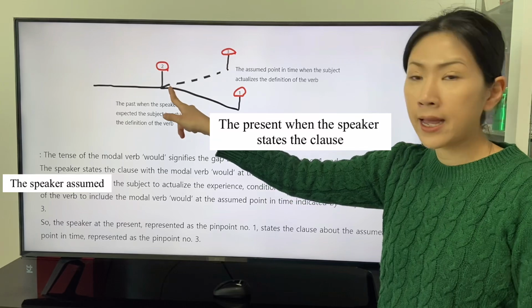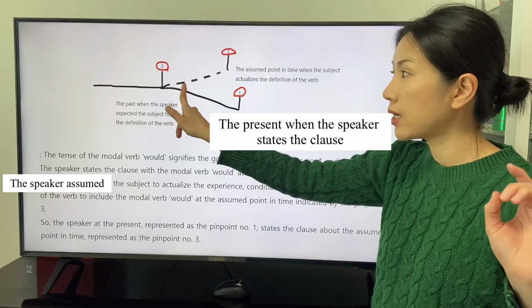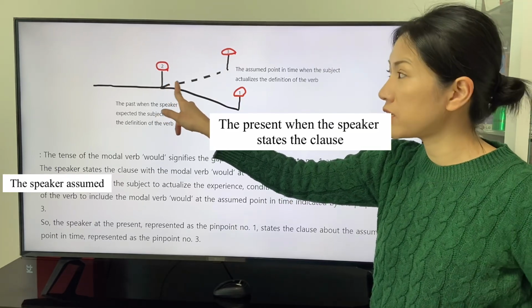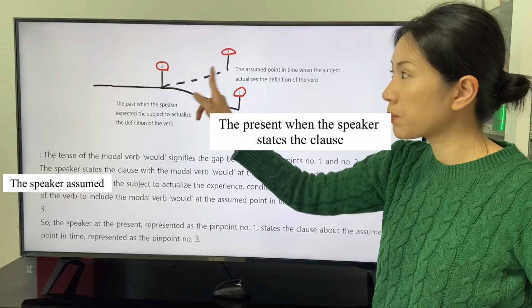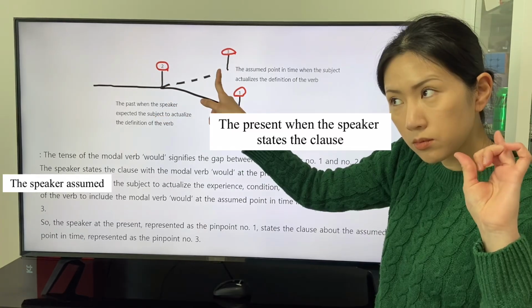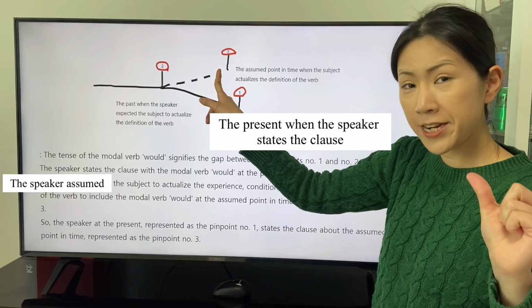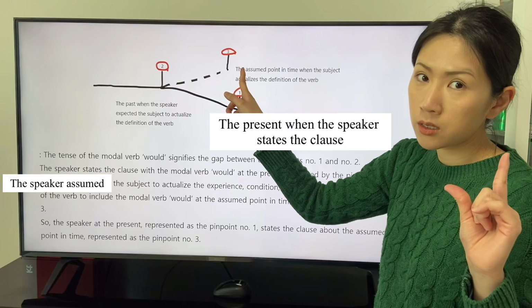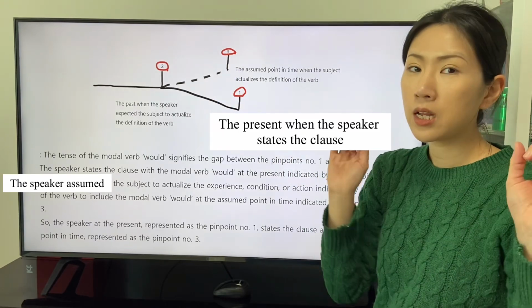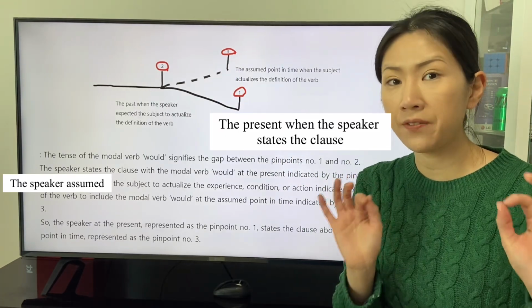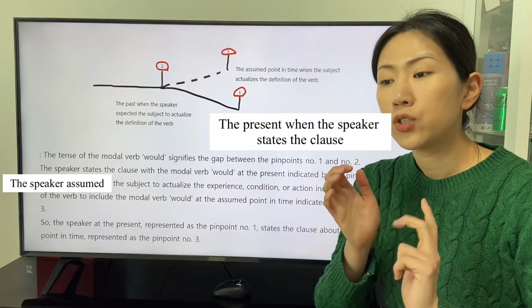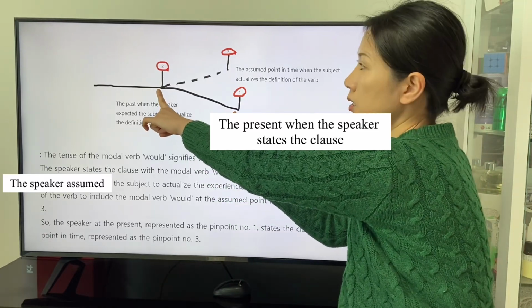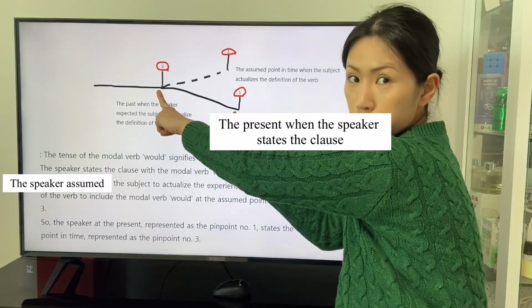But I remark the point number 3 with the dotted line because this is assumed. The definition of the phrase of the verb to include the modal verb deals with the point number 3, but the tense of the modal verb could, might, should, would deals with the gap between number 1 and 2.